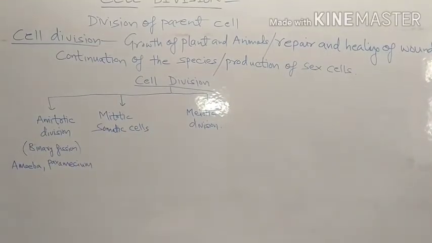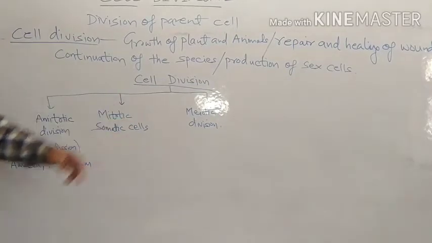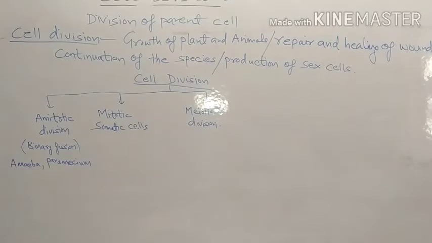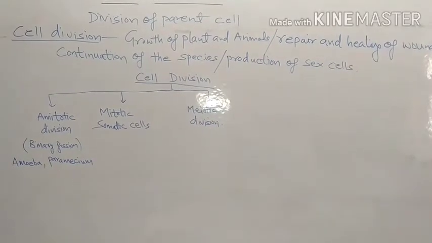In animals, two types of division are seen: one is mitotic, the other is meiotic division.